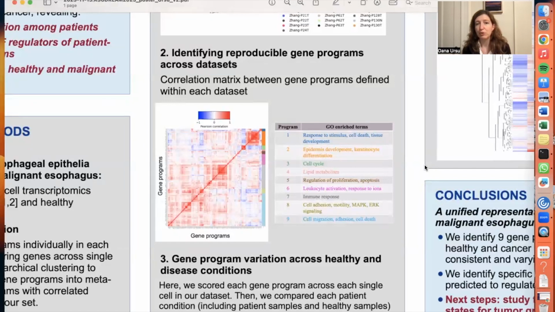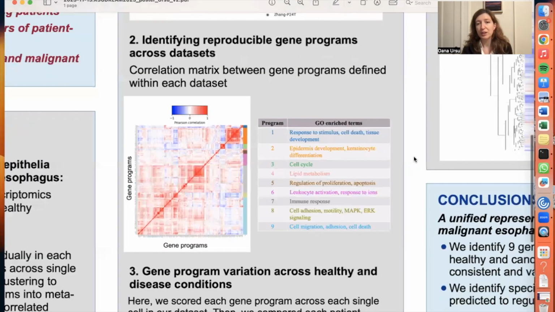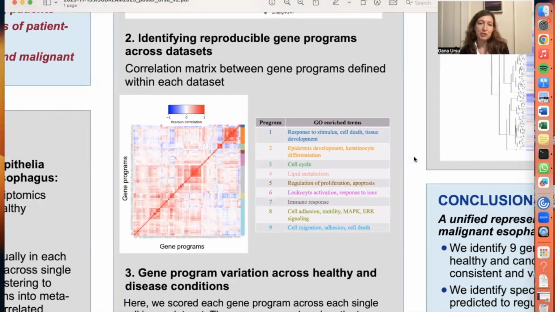So here I'm showing you a correlation matrix between the scores computed for each gene program across all the cells in our data set. So in each data set, we identify a different gene expression program. Each of those programs is then scored across our entire collection. And here is the correlation matrix between all the gene programs. We cluster this matrix and obtain 9 meta programs, 1 through 9. And we study the gene ontology terms that are enriched in the genes of each program.